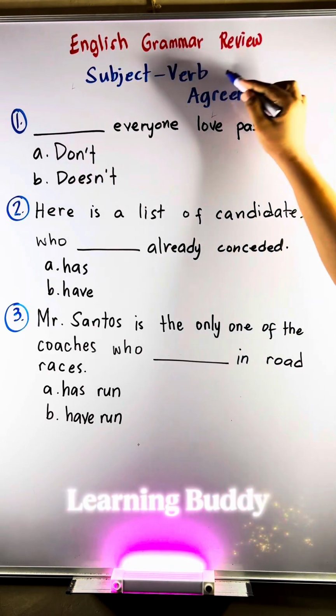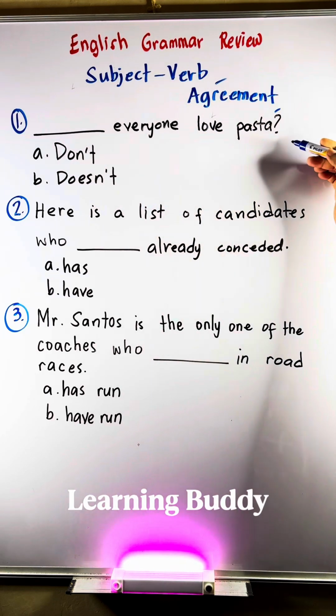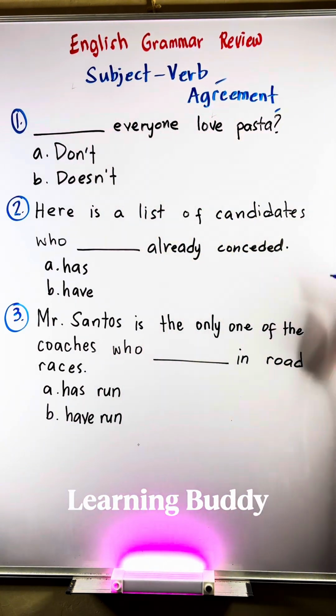Basic English Grammar Review with Learning Buddy. Subject and Verb Agreement. Number 1. Blank everyone love pasta. Is it don't or doesn't?